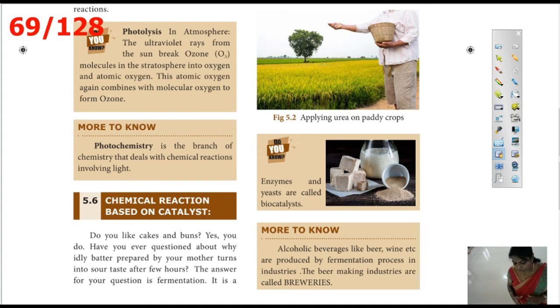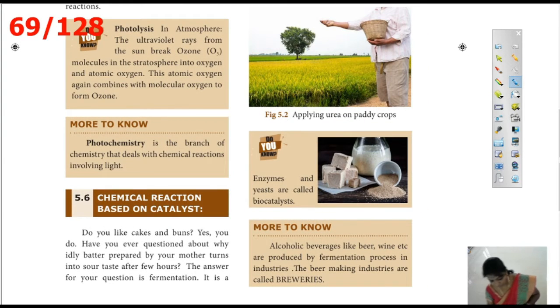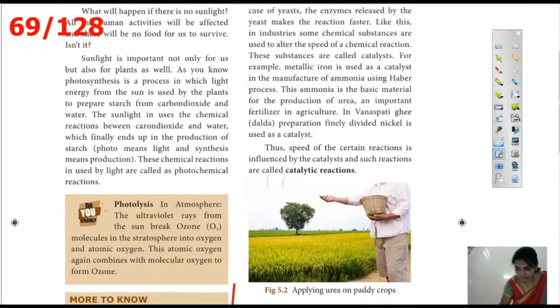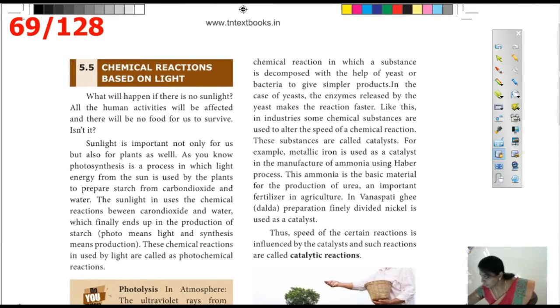Some kind of reaction takes place in that idli batter. It is a chemical reaction in which a substance is decomposed with the help of yeast or bacteria to give simpler products.